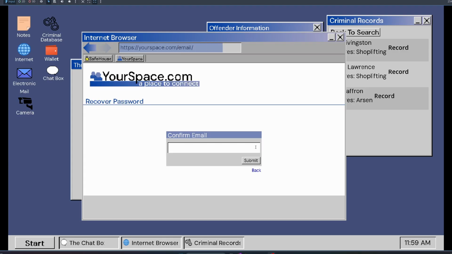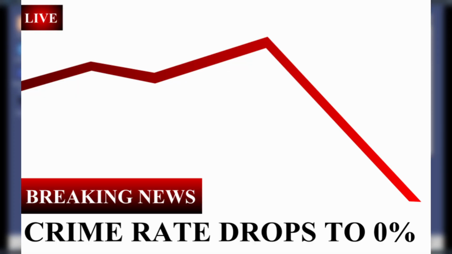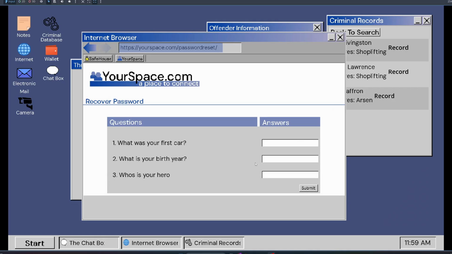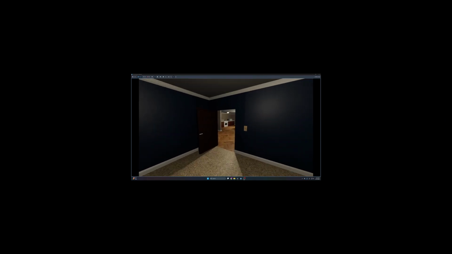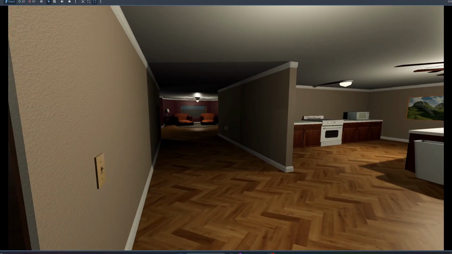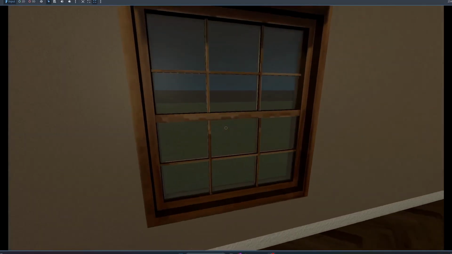However, the game does have one major problem right now, and that's that it's essentially a 2000s internet douchebag simulator, because there is no killer that you have to worry about currently. So going forward, that's what I'm going to be working on. First, I need to learn how to actually 3D model a character, which seems kind of important, but then hopefully I'll start rounding this out into an actual game instead of like just a concept or like a tech demo.